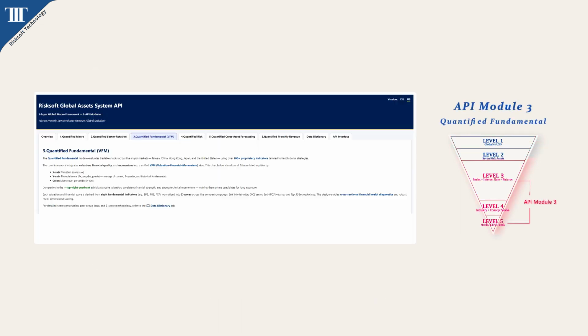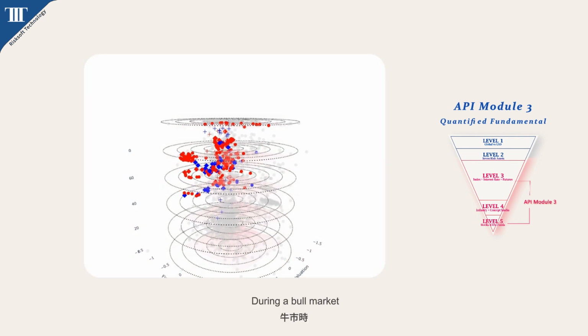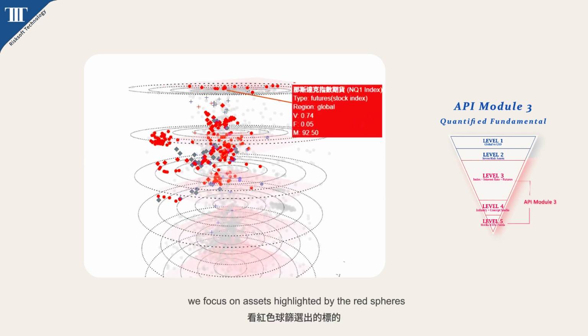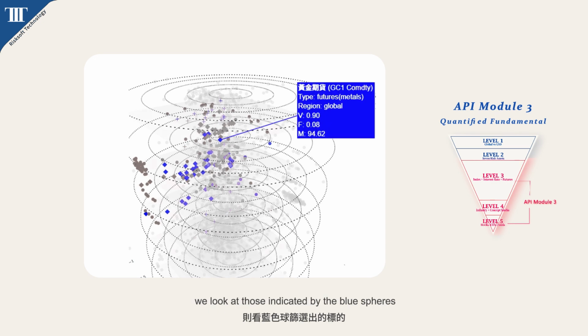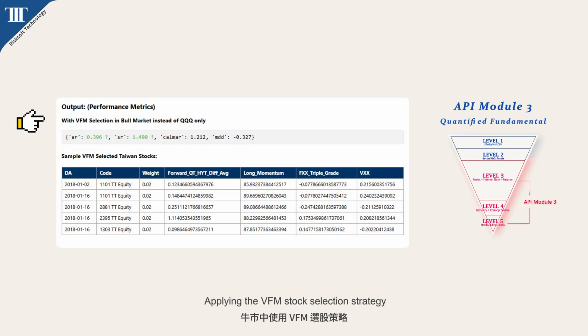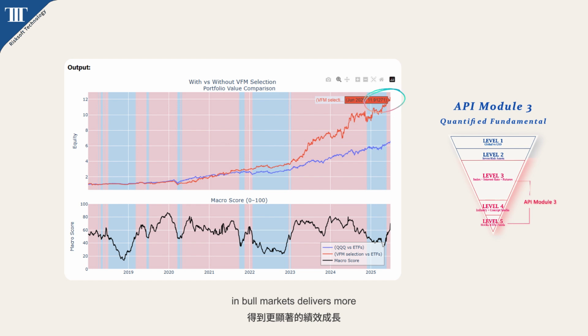Module 3, Quantified Fundamental, for China, Taiwan, Hong Kong, Japan, and United States equities. During a bull market, we focus on assets highlighted by the red spheres, and during a bear market, we look at those indicated by the blue spheres. Applying the VFM stock selection strategy in bull markets delivers more significant performance growth.